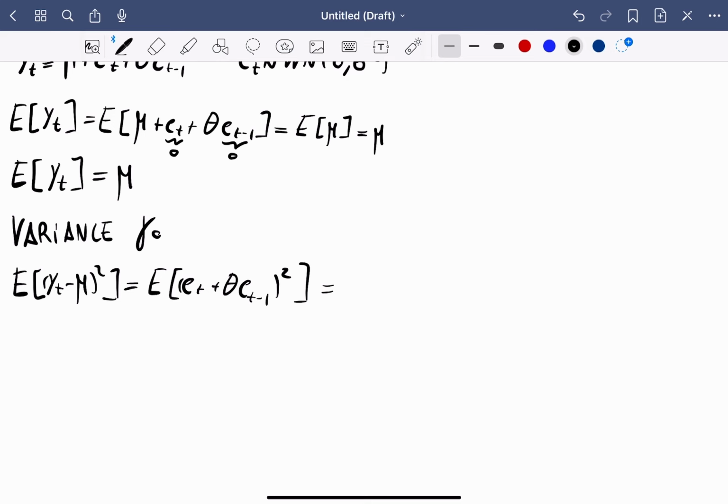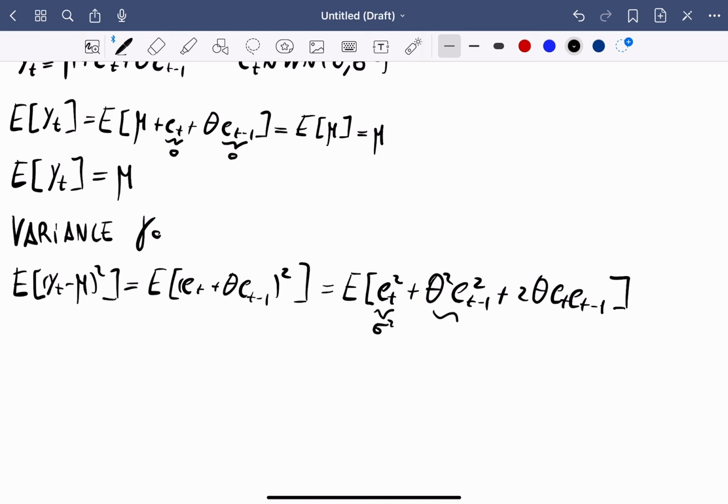That is the expected value of e_t squared plus theta squared e_{t-1} squared plus 2 theta e_t e_{t-1}. Now, we know that the white noise process is stationary, so it means that the variance will be sigma squared for all periods.